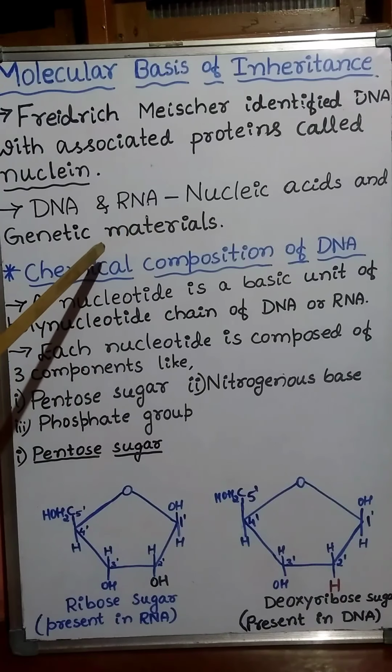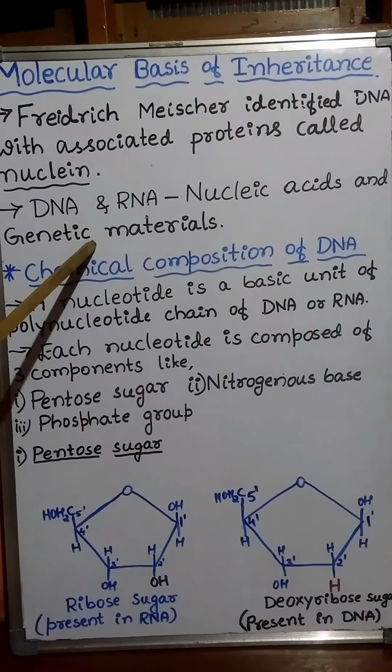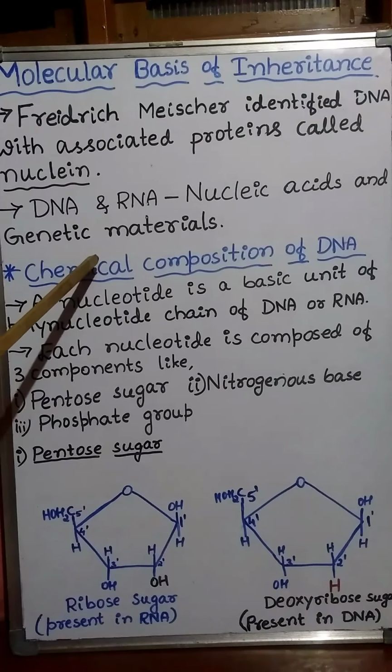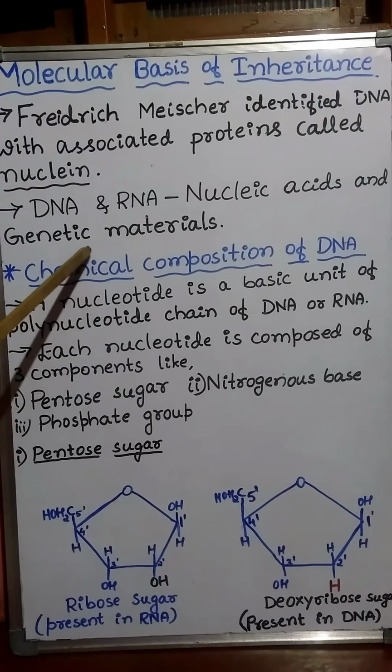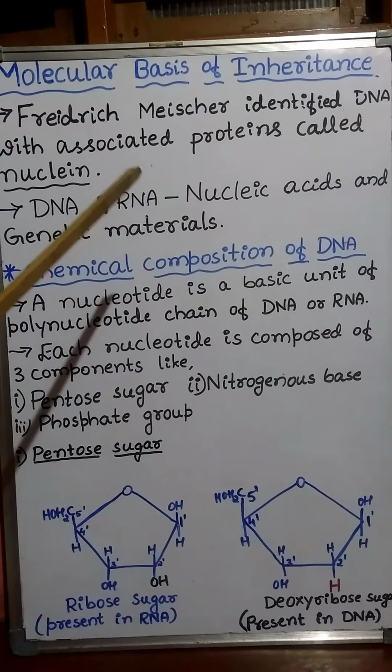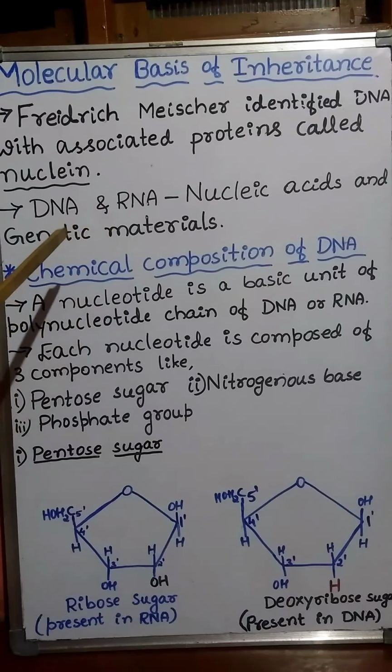In eukaryotes, DNA is usually present in the nucleus, but in prokaryotes, DNA is present in the nucleoid. Other than this, in eukaryotes like plants, DNA is also present in mitochondria and chloroplast. Both mitochondria and chloroplast are cell organelles present in plants.